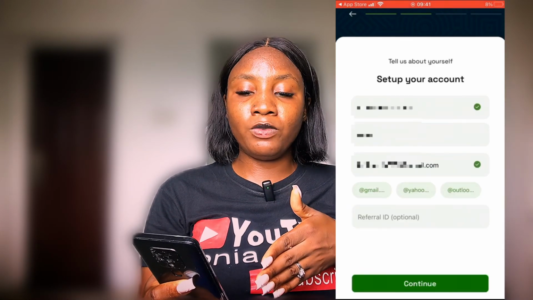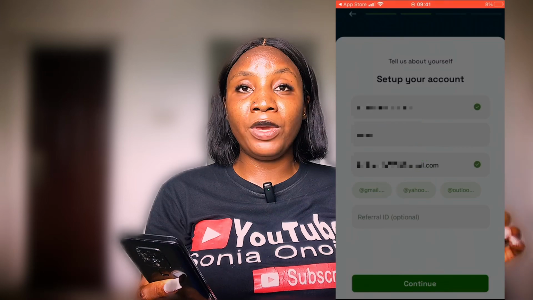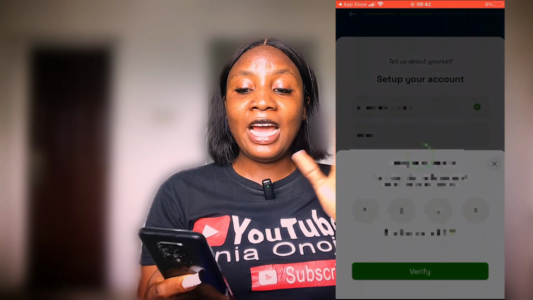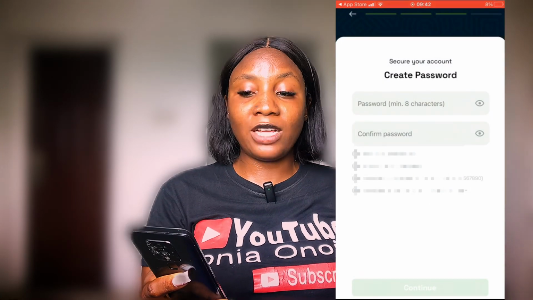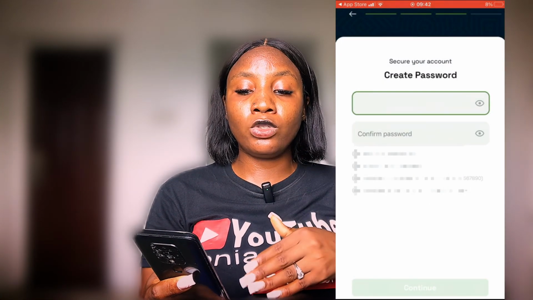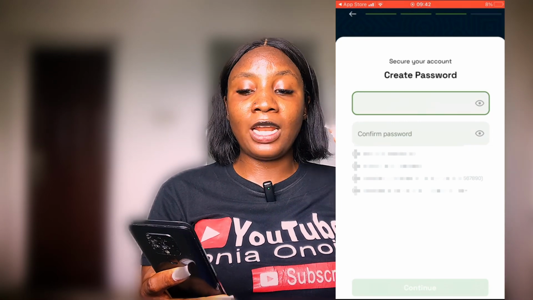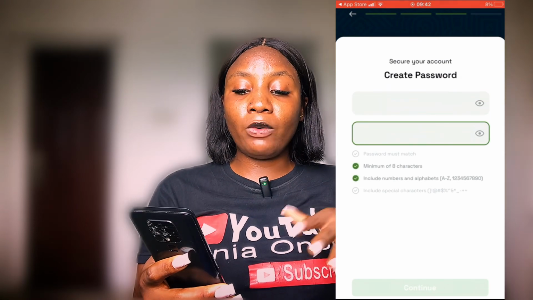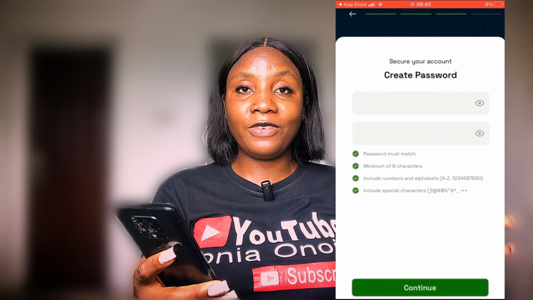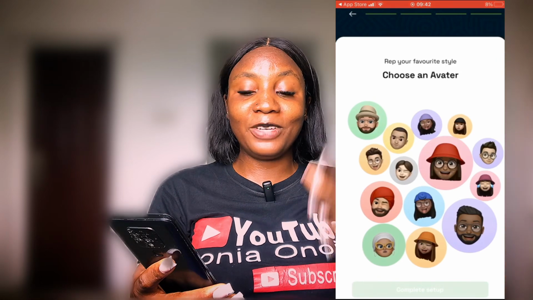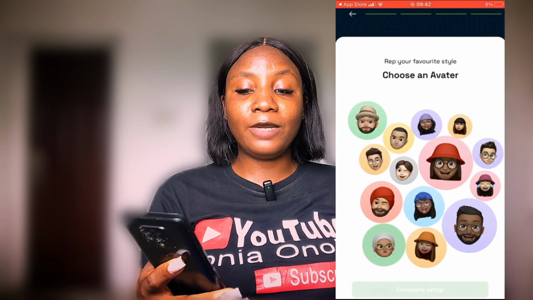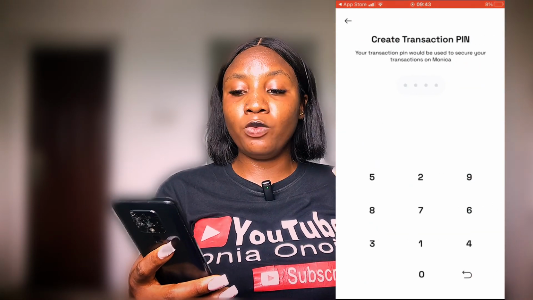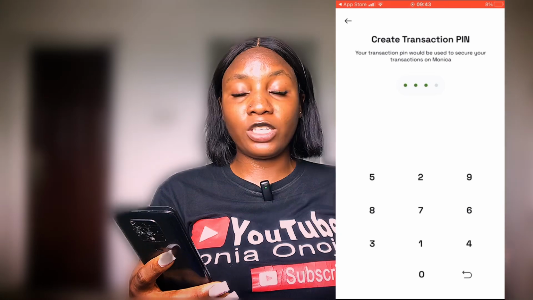After that, you just click on continue, and it's going to send a code to your mail where you can input your code. After putting the code that has been sent to my mail, I verify, and it has taken me to the interface where you create your password. So this is me just creating my password. Make sure that the password is strong enough, and I'm going to be creating the same password on the two ends. After that, I'll click on continue, and it's going to bring out avatar faces for you to pick any that you really want. So I go ahead and pick one. Then it's going to show you how to create a transaction pin, which you'll be using to withdraw your money or for any transaction you're doing with Monica.